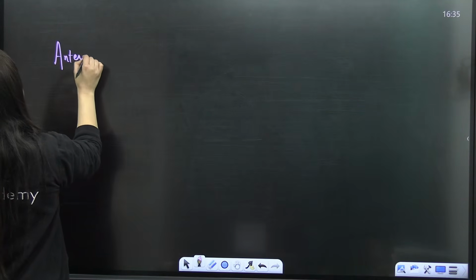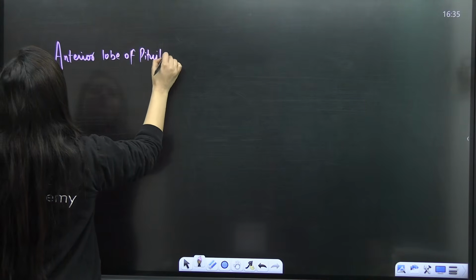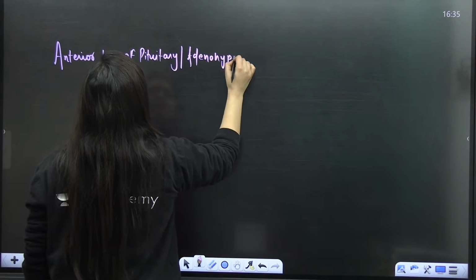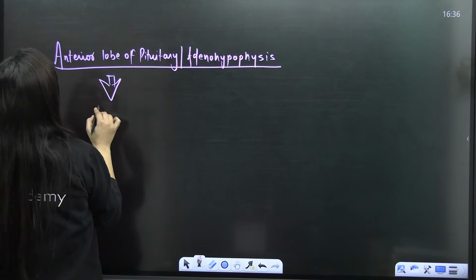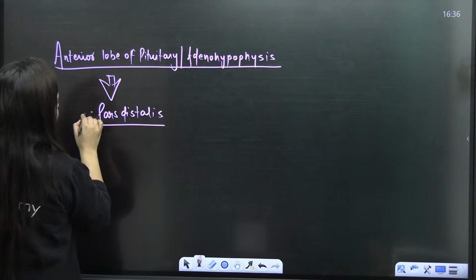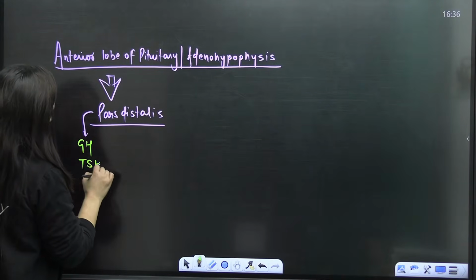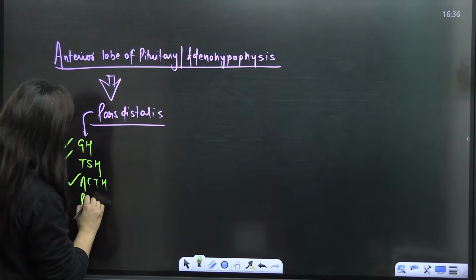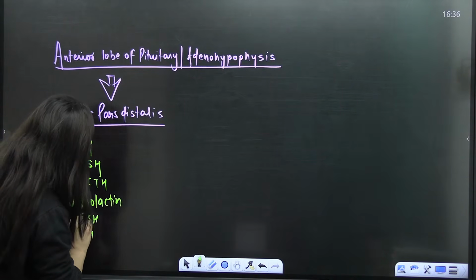the anterior lobe of the pituitary, that is the adenohypophysis, and to be more precise, the pars distalis, right? It releases 6 hormones. Which hormones are there? Growth hormone, thyroid stimulating hormone, adrenocorticotropic hormone, prolactin, then FSH is there, LH is there, isn't it?